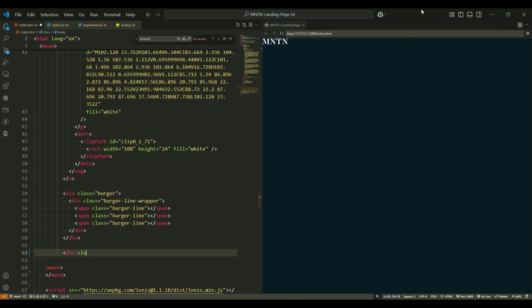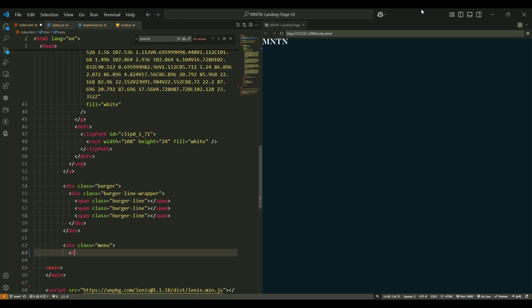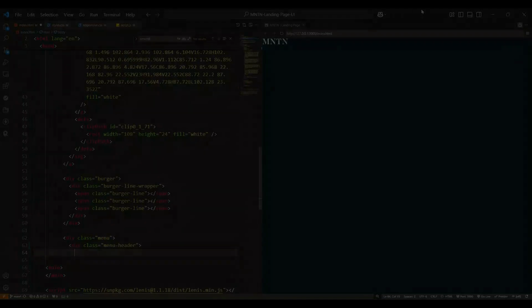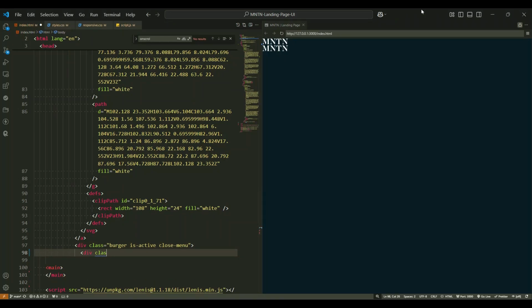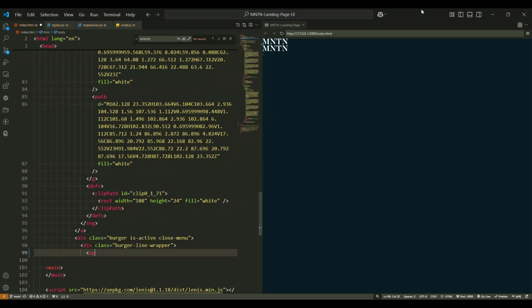Below the burger div, we have another div tag with the class menu. This div tag contains the main menu and several child elements. Inside the menu div, there's a div tag with the class burger is active close menu. This class combination helps toggle the active state of the hamburger icon, showing that the menu is open. It reuses the structure from the previous burger icon, but adds the isActive class to signal the change.